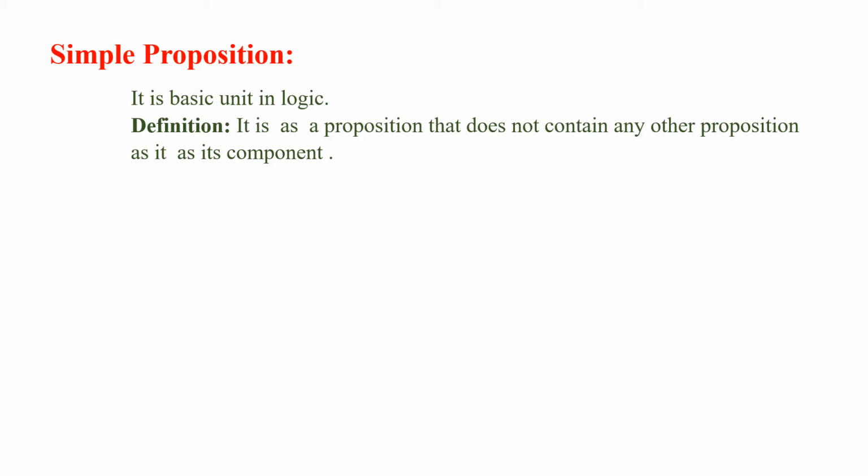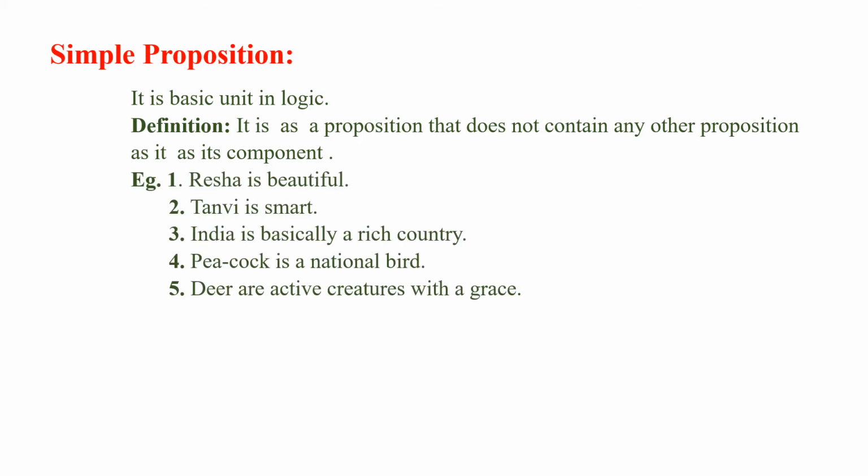Let us take a few examples. Resha is beautiful. So it is a simple proposition. Second, Tanvi is smart. Third, India is basically a rich country. Fourth, peacock is a national bird.